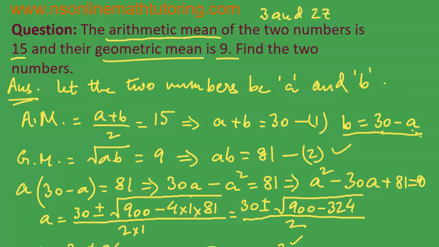27. We can verify: 3 plus 27 is 30, divided by 2 is 15. And this one is 3 times 27 is 81. Under root of 81, positive square root of 81 is 9. So this is our answer for this question.